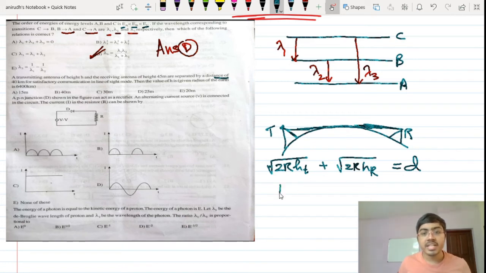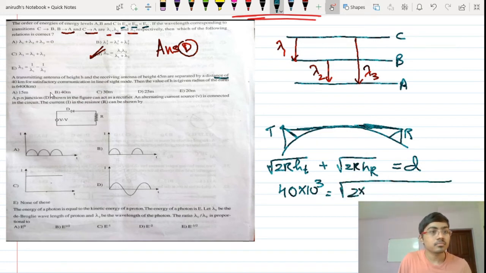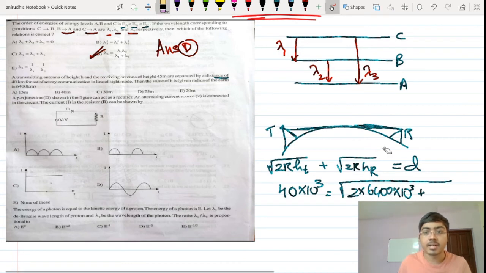So that is 40 into 10 raised to 3 meters, equal to root of 2 multiplied by 6400 into 10 raised to 3 multiplied by the height of the transmitting antenna that is supposed to be found out.